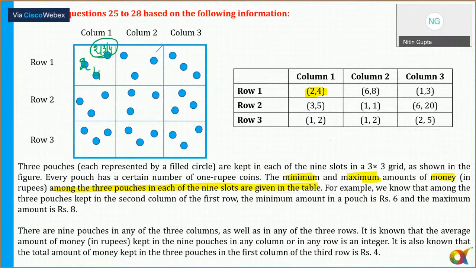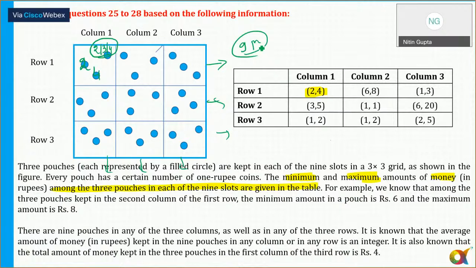So for example, we know that among the 3 pouches kept in the second column of the first row, the minimum amount in a pouch is ₹6 and the maximum is 8 here. Now there are 9 pouches in any of the 3 columns, as well as in any of the 3 rows. It is known that the average amount of money kept in these 9 pouches in any column is an integer. So average is an integer. So can you see, the total of rows as well as the total of columns, the total value has to be a multiple.